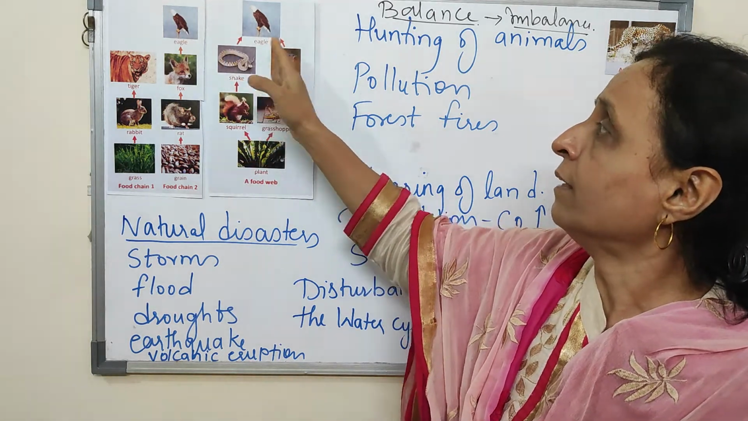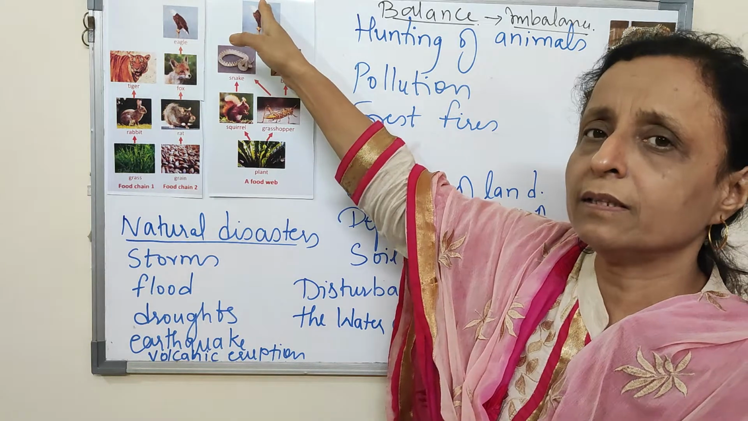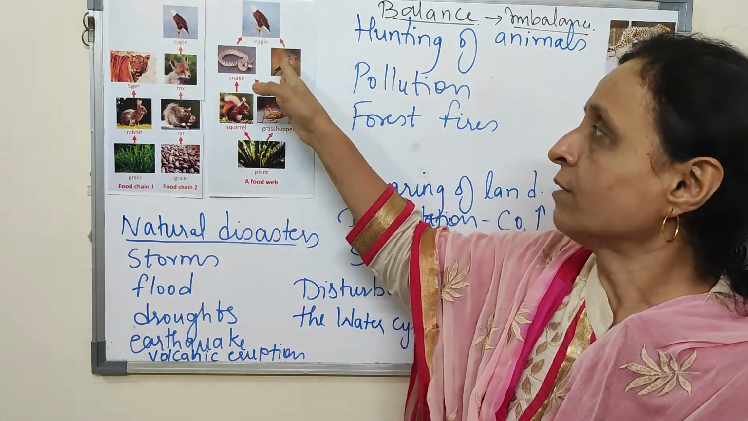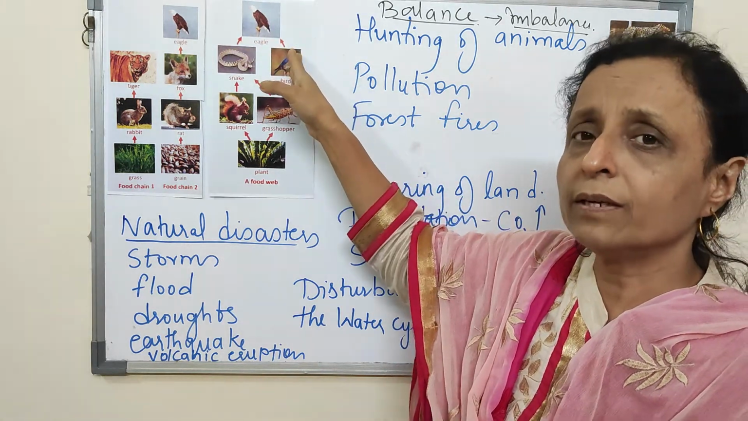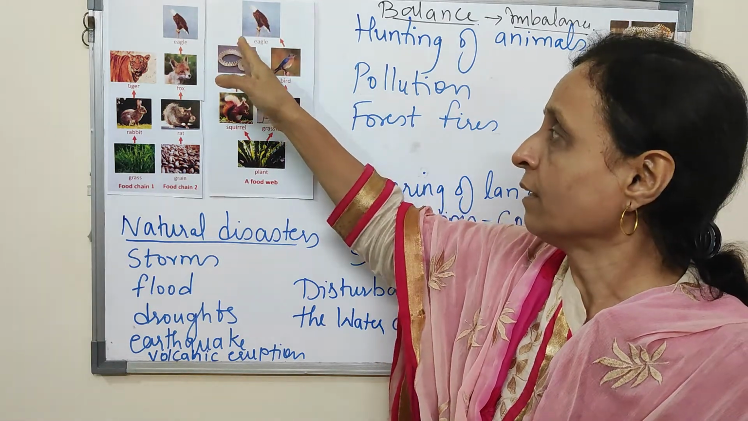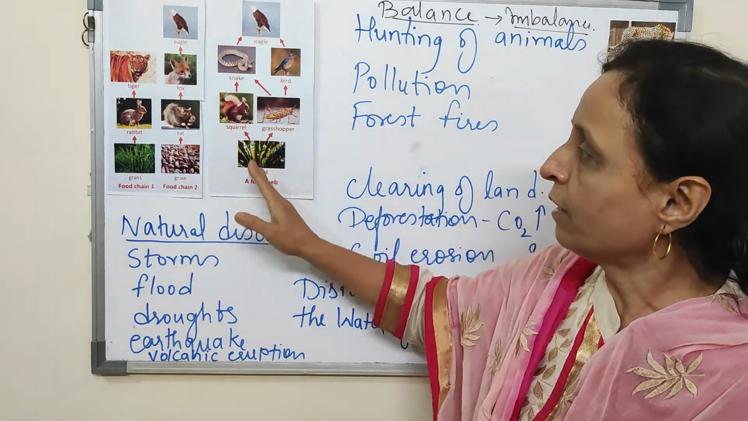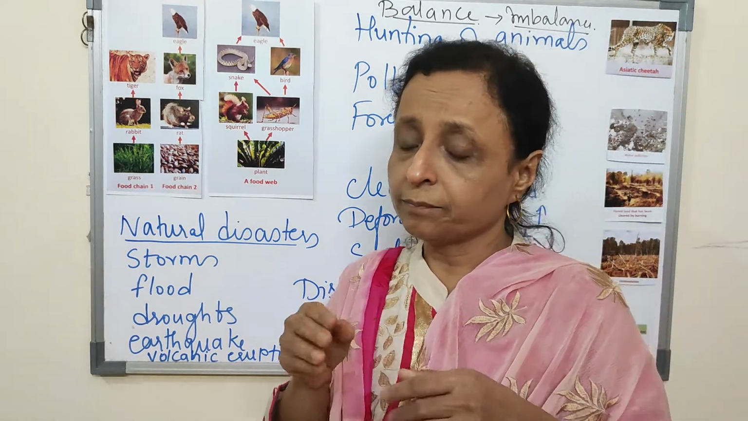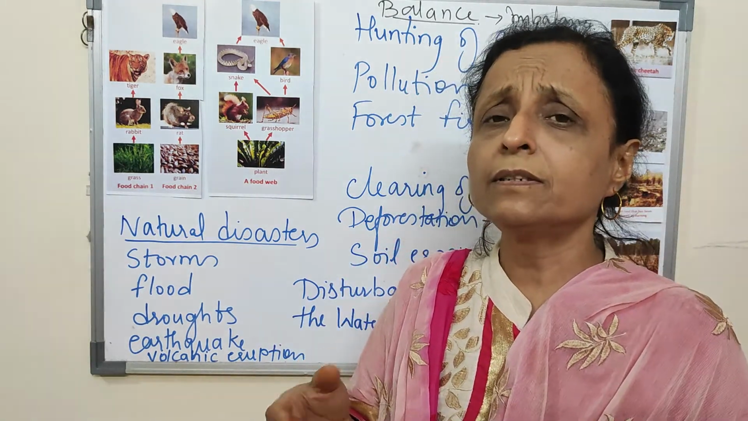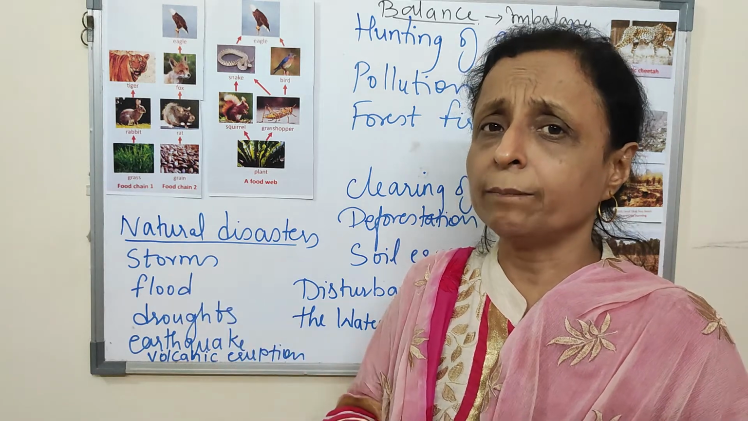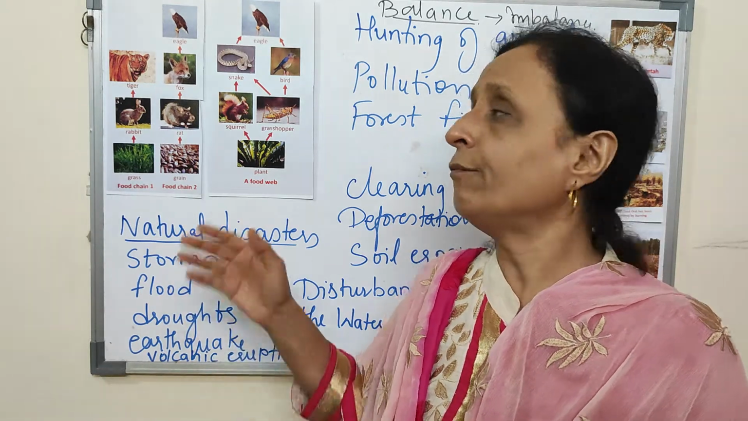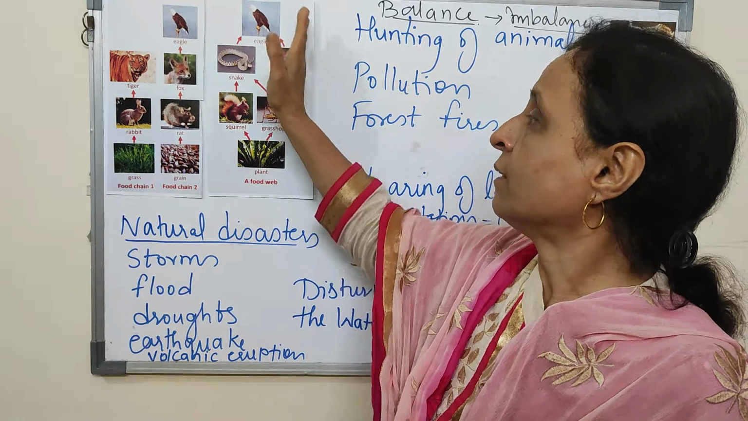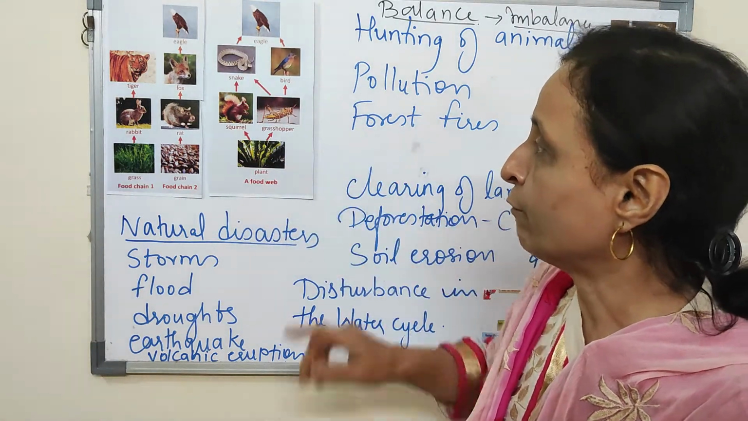Then this bird and snake both can be eaten by the eagle. So if the eagle gets a bird, it will eat a bird. If it gets a snake, it will eat the snake. So here they are entangled with each other. One animal will eat many animals, and many animals will eat plants. So this is a food web which is formed here. This is the example of a food web.